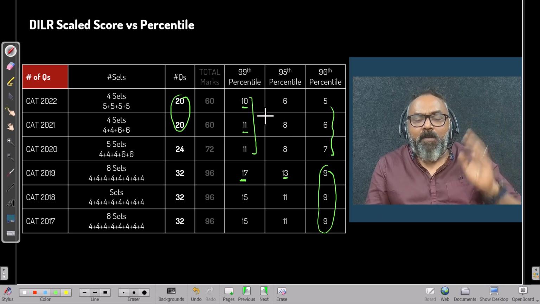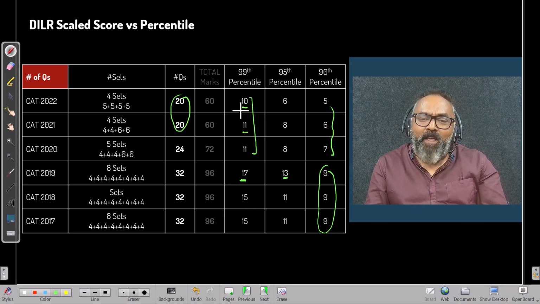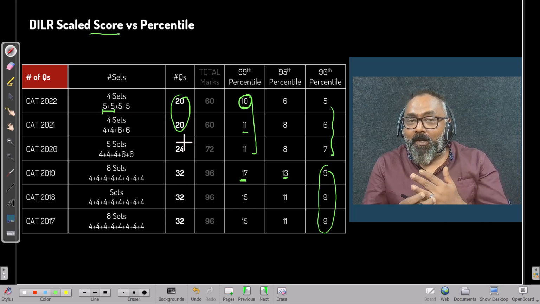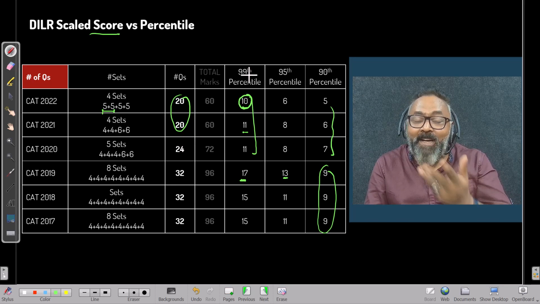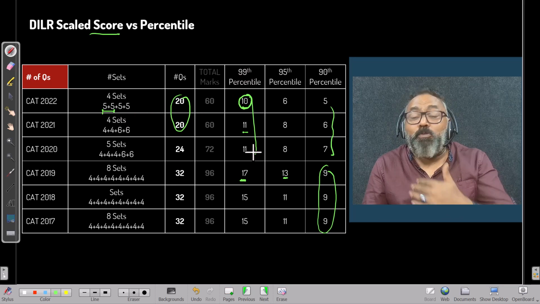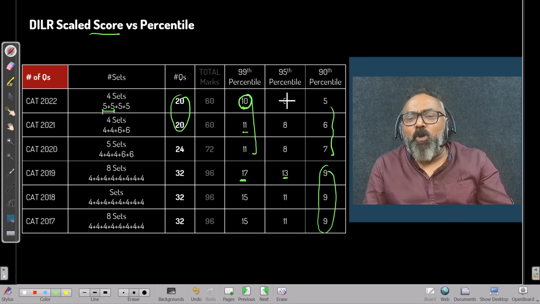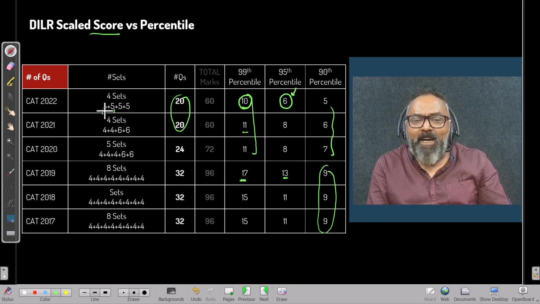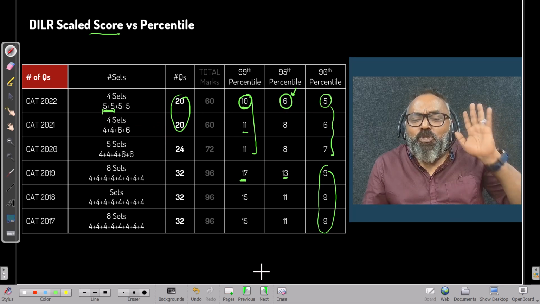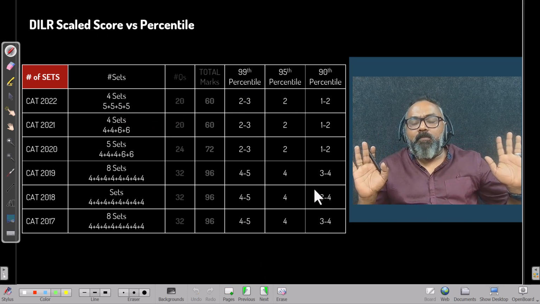Let's go to sets. How many sets should I solve? Which means, for example, if I have to get 10 questions net correct, either I solve 2 sets completely, but then there's a scale score, which means one of the sections could have been easier. Maybe you'll have to get more than 10 questions, which means you'll have to go to the 3rd set. In this particular case, by and large, if you look at 6 questions net correct, it means you have to definitely solve more than 1 set for sure. Maybe you're solving 1 set fully, or maybe 2 sets. The story is this. Wait a minute.